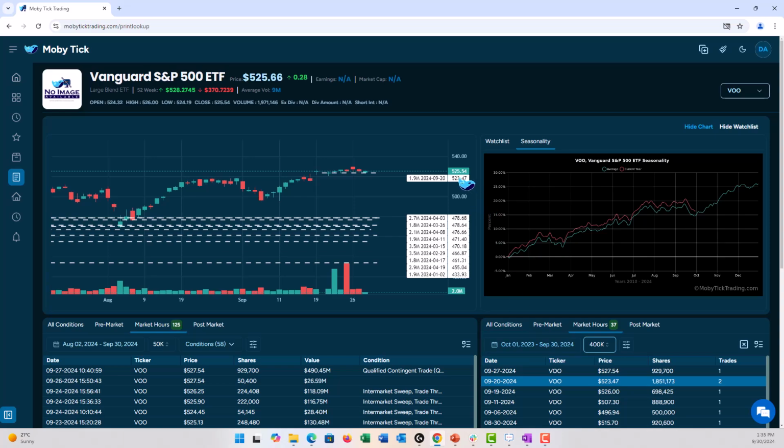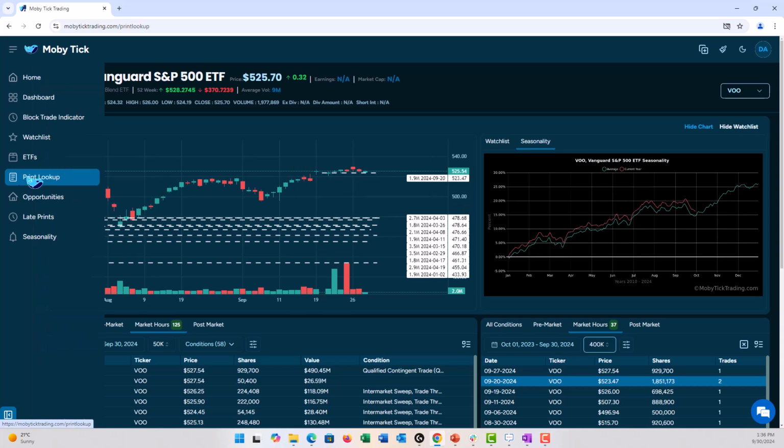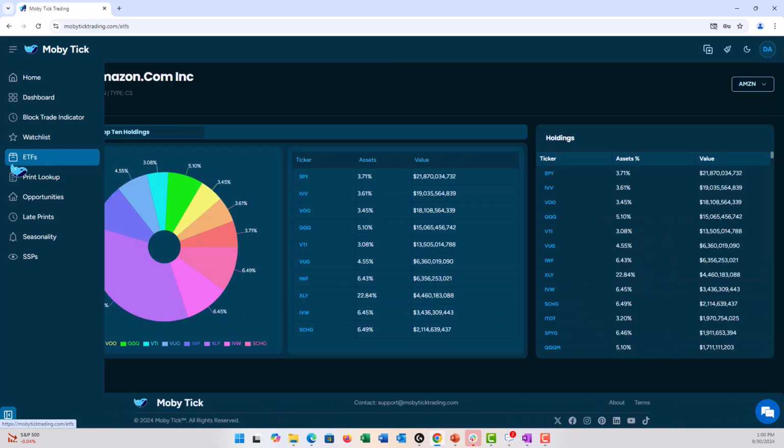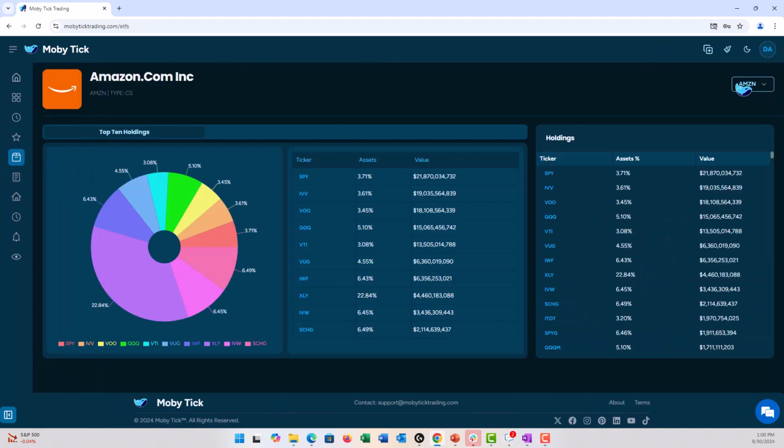So now we see that it's consolidating a little bit, and for the last week and a half, we've been right at that level. So there is a move coming. Now we know that there's going to be a big move in VOO, and we can do some sort of technical analysis on it, if we look at the other prints. And then if we have a trade mapped out on VOO, bullish or bearish, we can go back and look at our other trades. So let's go back, ETFs, and let's put in VOO.